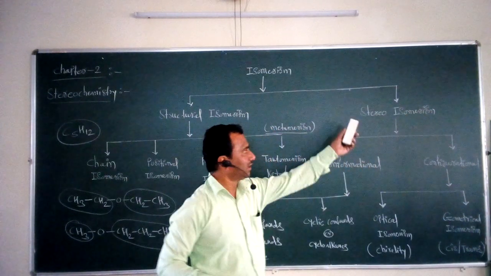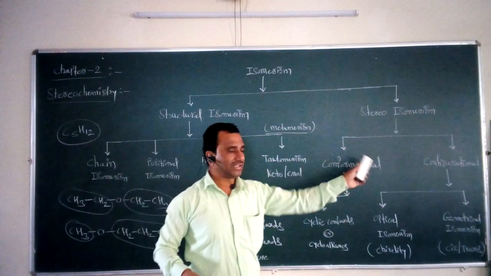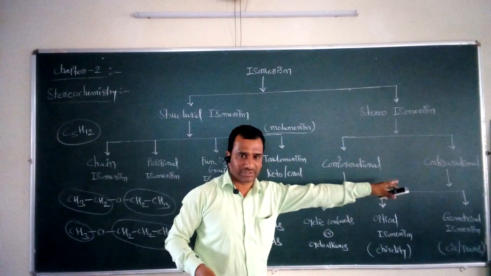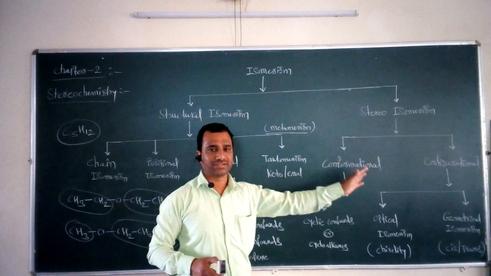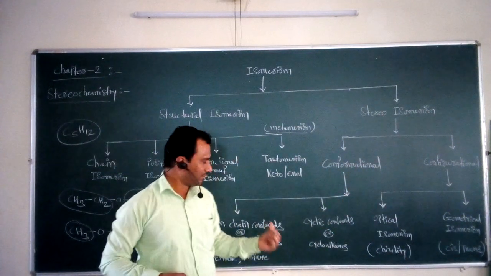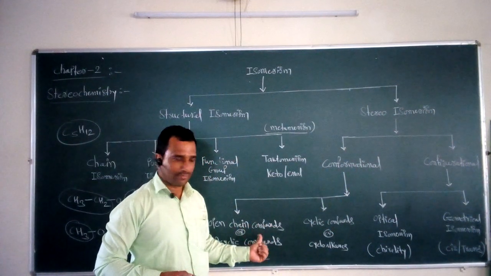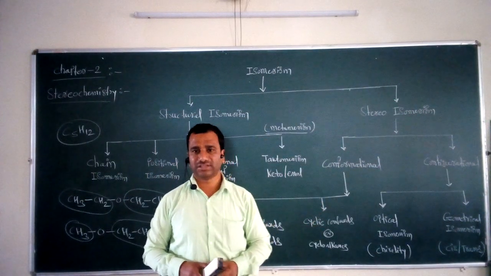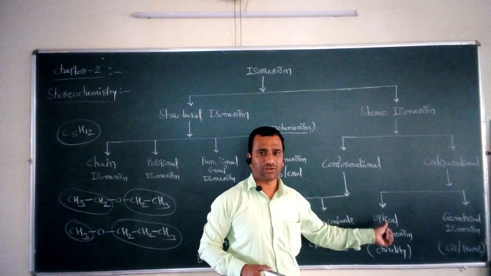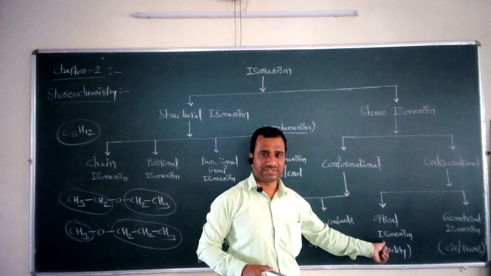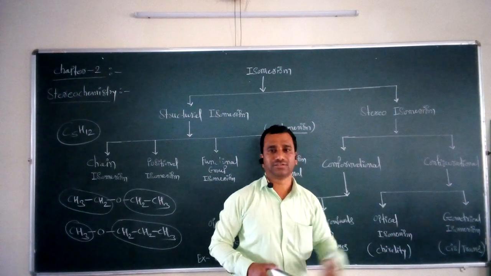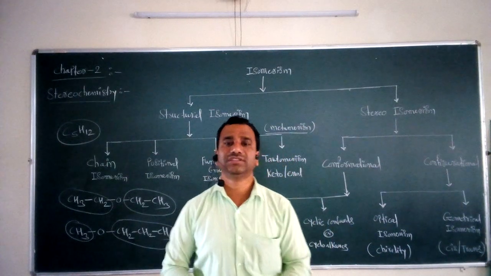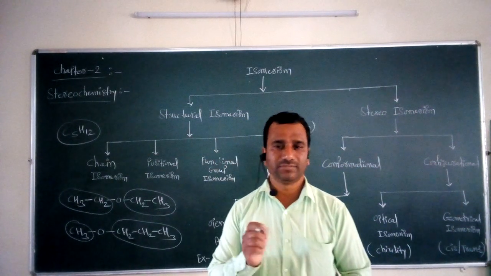While in the case of stereoisomerism, there are two broad classes: conformational and configurational isomerism. Conformational further gets classified into two subclasses: first, open chain compounds, and second, cyclic compounds. In the case of configurational isomerism, there are two classes: optical isomerism and geometrical isomerism. So this is an important point from this chapter.